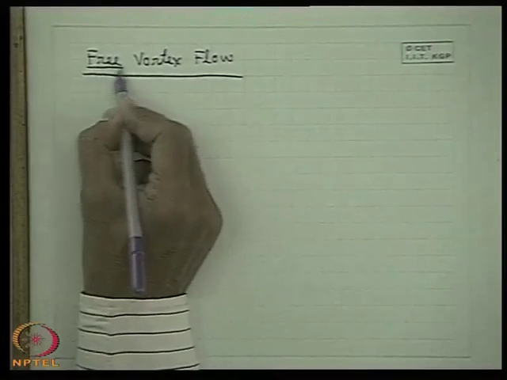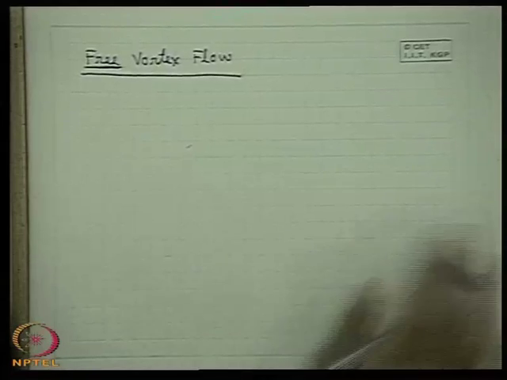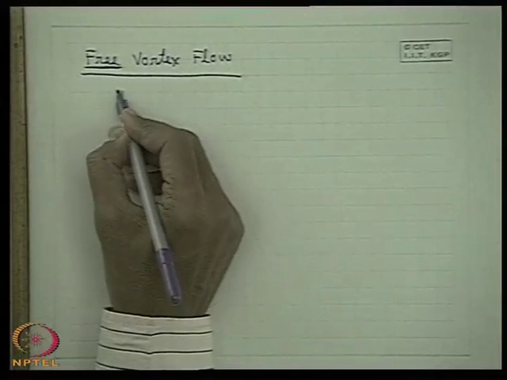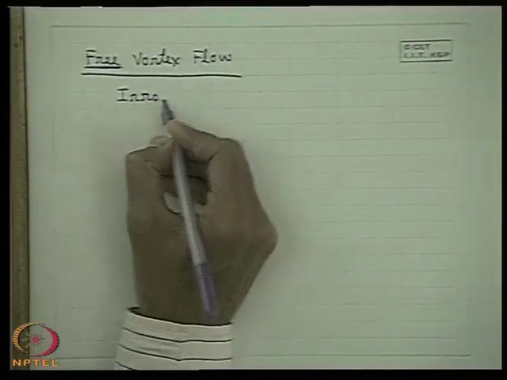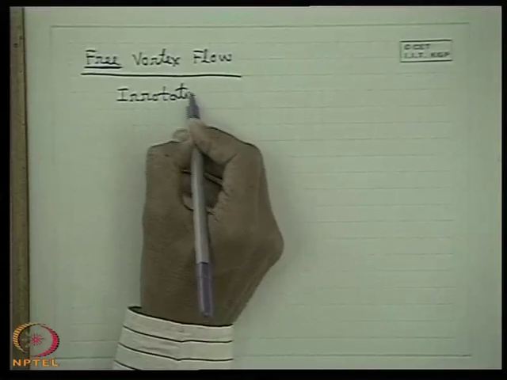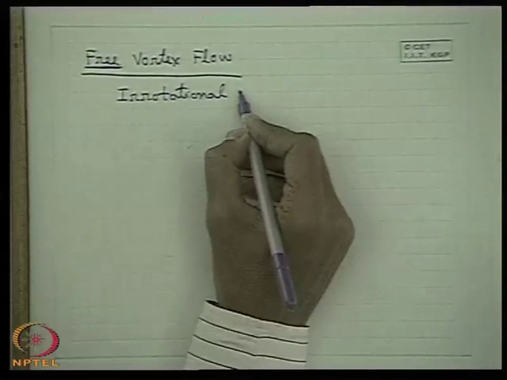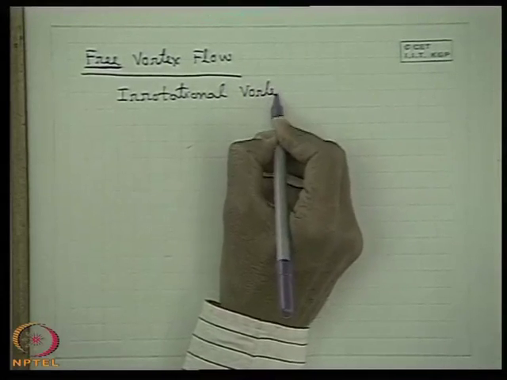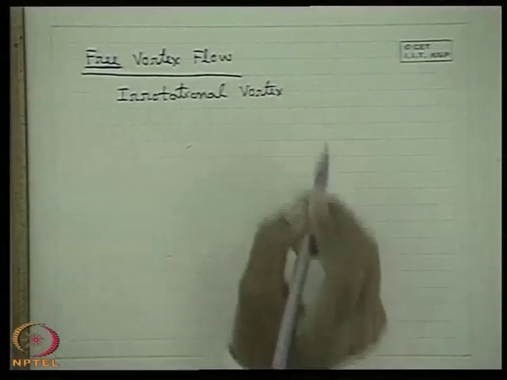The word free poses a different constraint: that it is irrotational. These are synonymous. Free vortex flow means irrotational vortex flow, or irrotational vortex.